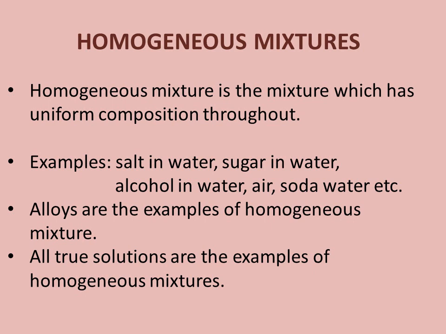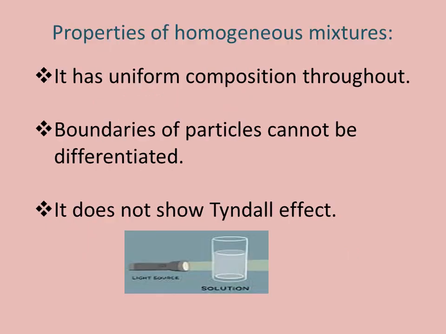Now let us study the properties of homogeneous mixtures. The first and foremost property: it has uniform composition throughout. Next property: boundaries of particles cannot be differentiated. What does that mean?